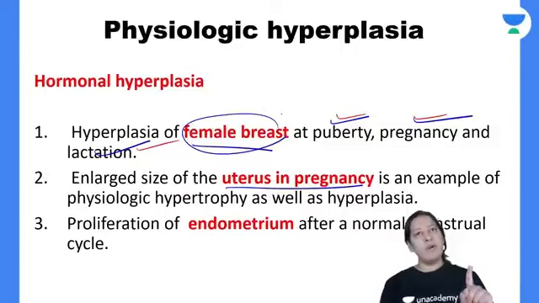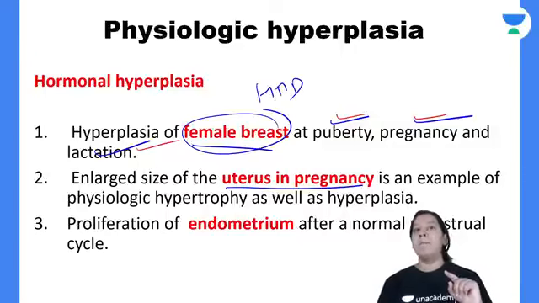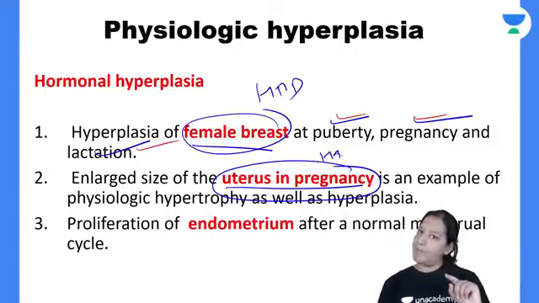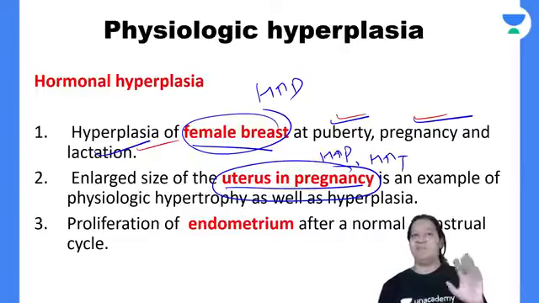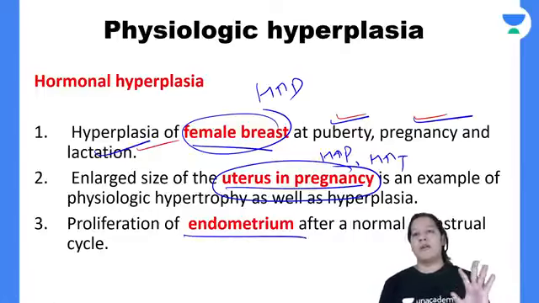Breast is an example of only hyperplasia. But the pregnant uterus is an example of hyperplasia and hypertrophy both. Learn it. Please learn it. And the third example is endometrium during menstruation. Okay, so can you see?